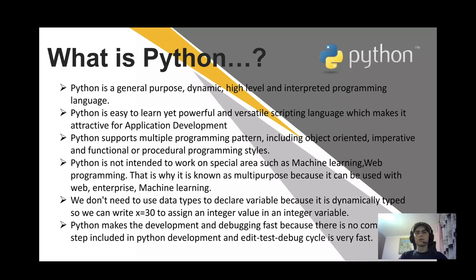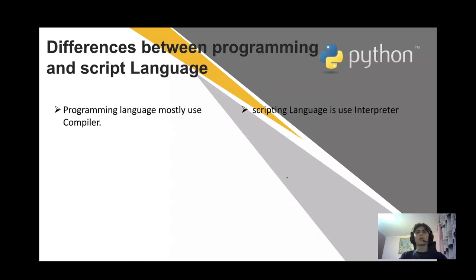Also, we don't need to use data types to declare a variable, because it is dynamically typed, so we can write x equals a value to assign an integer value to an integer variable. Python makes development and debugging fast, because there is no compilation step included in Python development, and the edit-test-debug cycle is very fast.